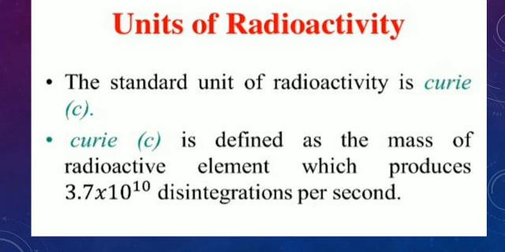So Curie's definition: it is defined as the mass of radioactive element which produces 3.7 into 10 power 10 disintegrations per second. Okay, students, right?